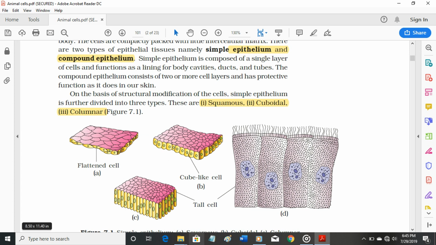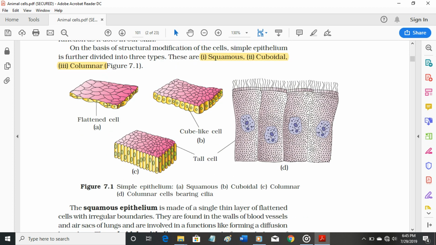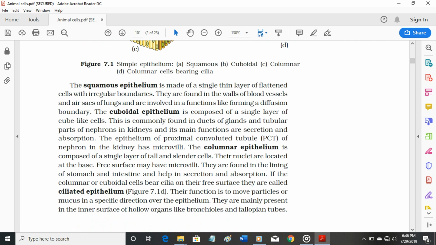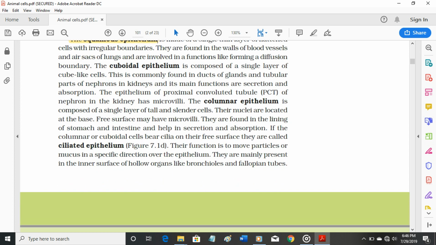The squamous epithelium is made of a single thin layer of flattened cells with irregular boundaries. They are found in the walls of blood vessels and air sacs of lungs and are involved in functions like forming a diffusion boundary. The cuboidal epithelium is composed of a single layer of cube-like cells. This is commonly found in ducts of glands and tubular parts of nephrons in kidneys, and its main functions are secretion and absorption. The epithelium of proximal convoluted tubule, PCT, of nephron in the kidney has microvilli.